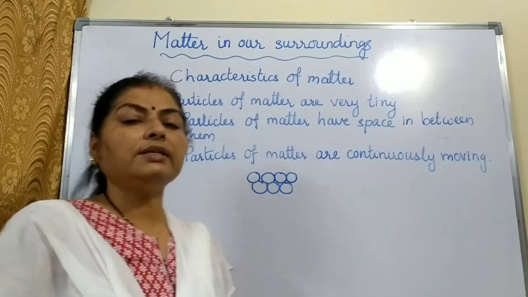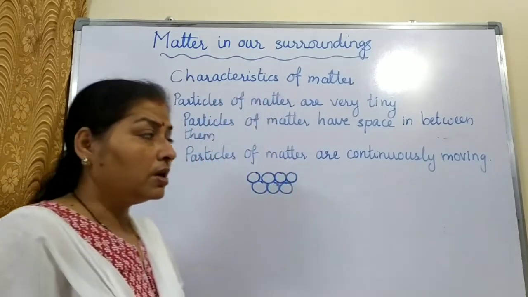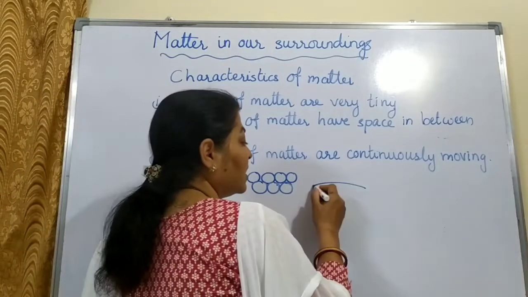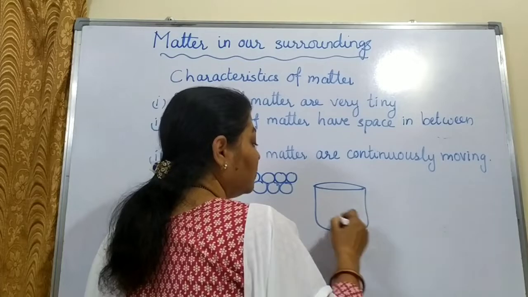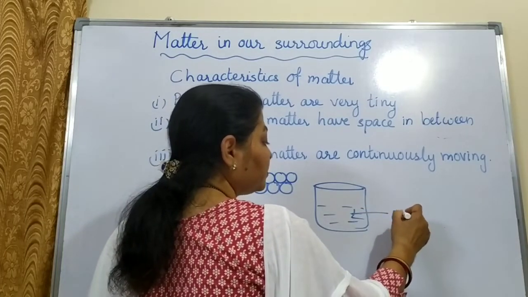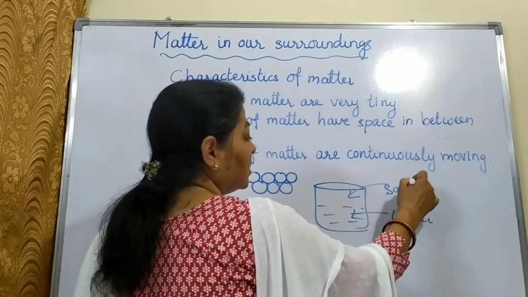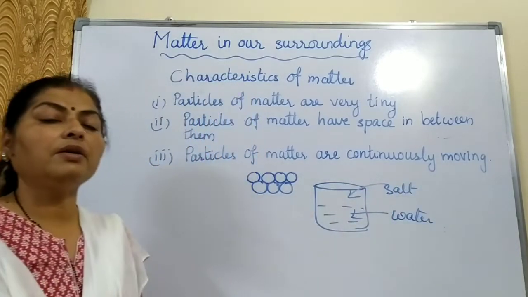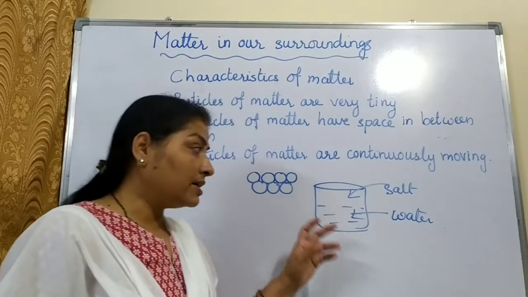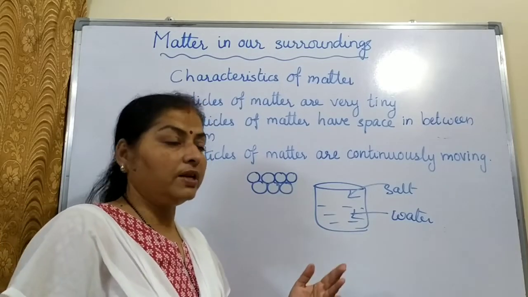Now to support this, there is activity 1.1 given in your textbook. In it, there is a container or a beaker in which water is taken, and then sugar or salt is added to this, and it has been shown in that activity that the volume does not change. And then it is asked, where does the salt or sugar go? You just read that activity, you will come to know.